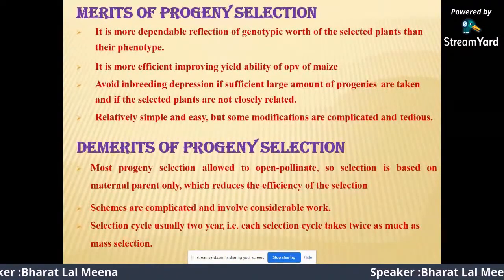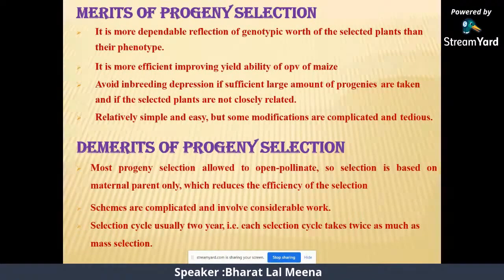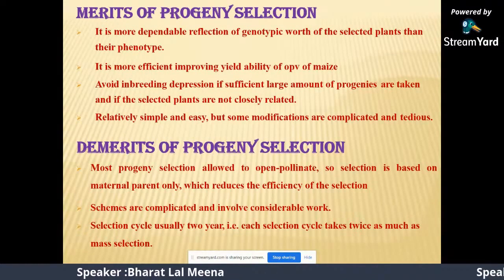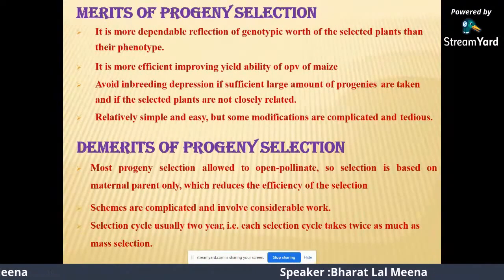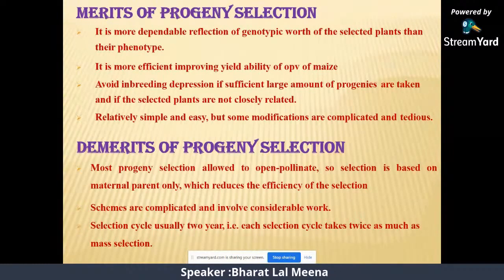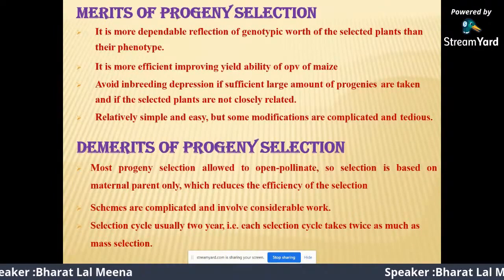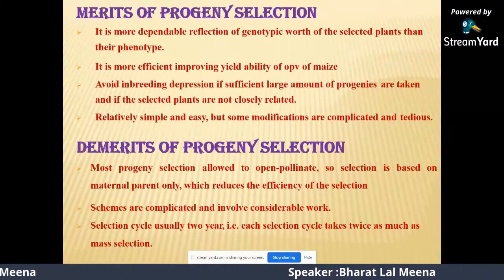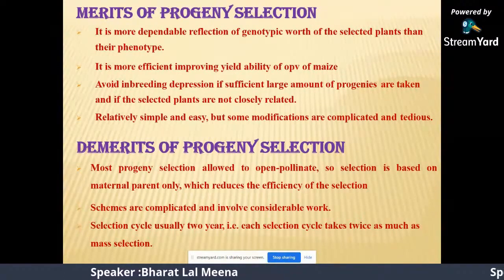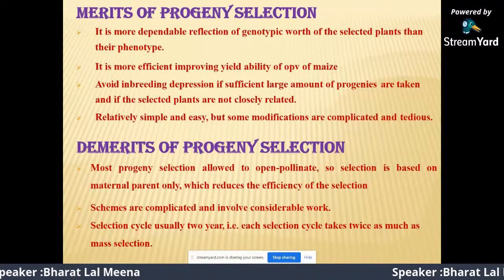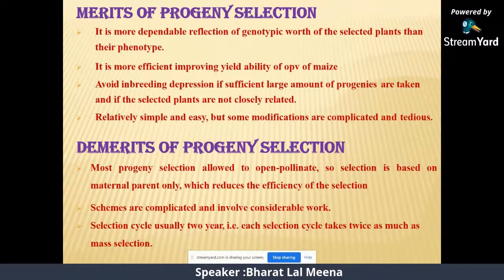The merit of progeny selection: it is a more dependable reflection of the genotypic worth of the selected plant than their phenotype. It is more efficient and improves the yield ability of open-pollinated varieties of maize. It avoids inbreeding depression if a sufficiently large number of progeny are taken and if the selected plants are not closely related. It is relatively simple and easy, but some modifications are complicated and tedious.